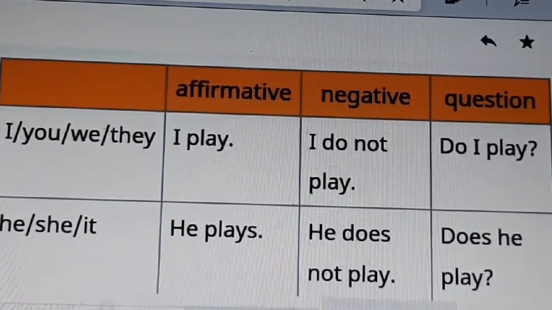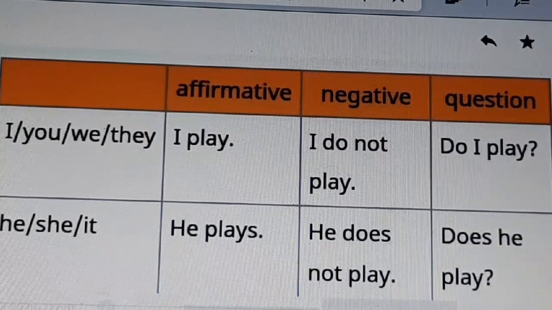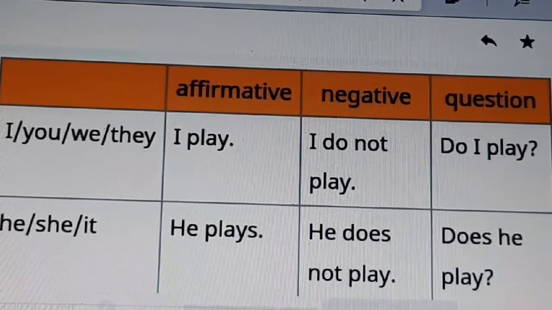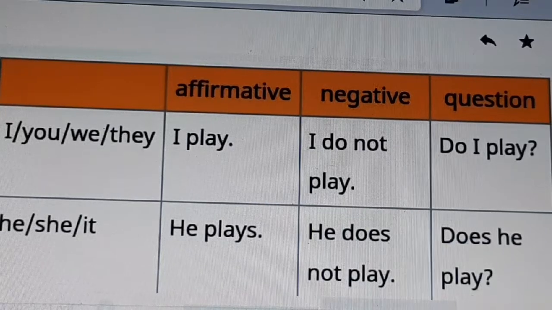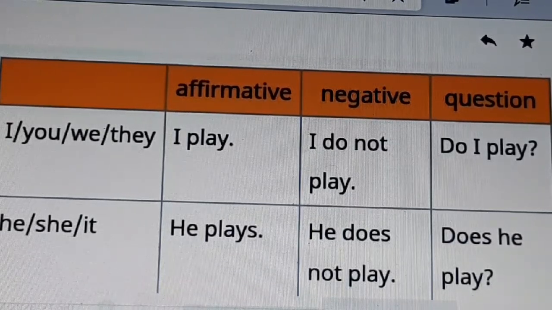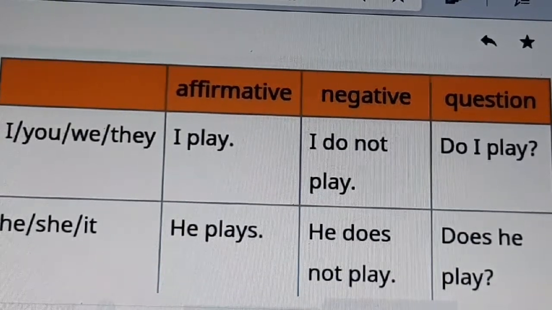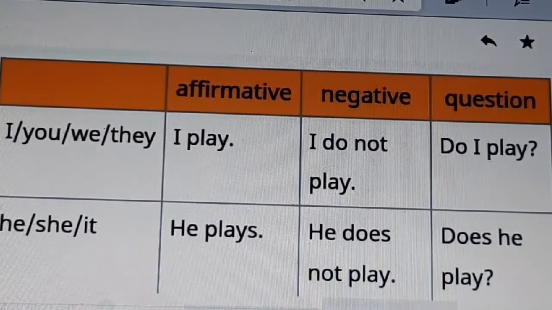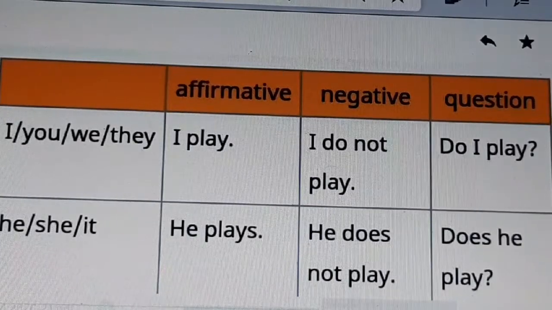In present simple, we add s or es after the first form of the verb, the root verb. He plays, she plays, it plays. In negative sentences: he does not play, she does not play, it does not play. In question form: does he play, does she play, does it play?